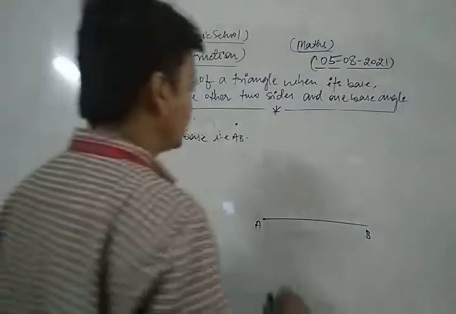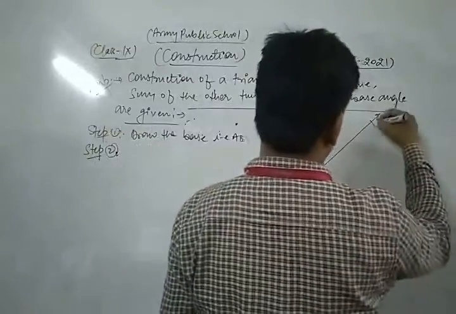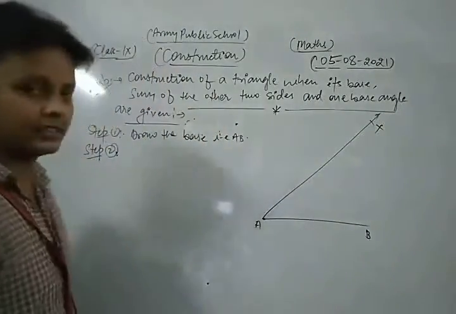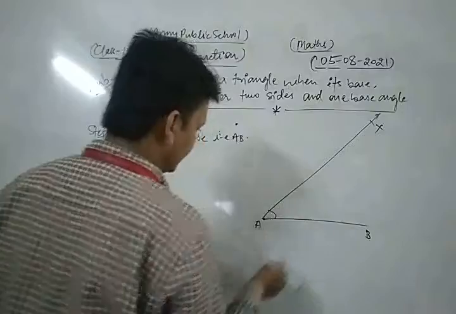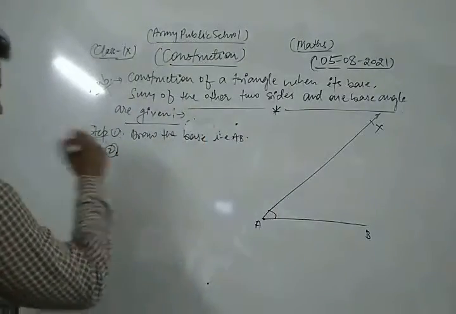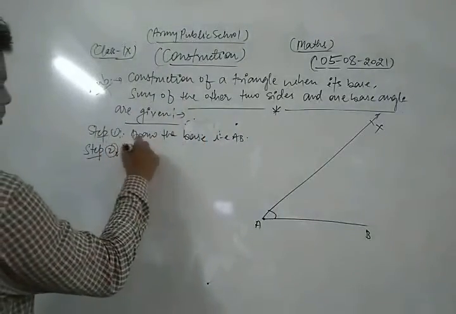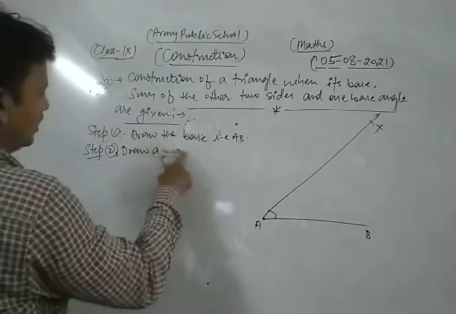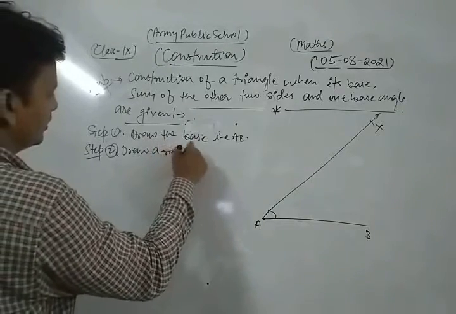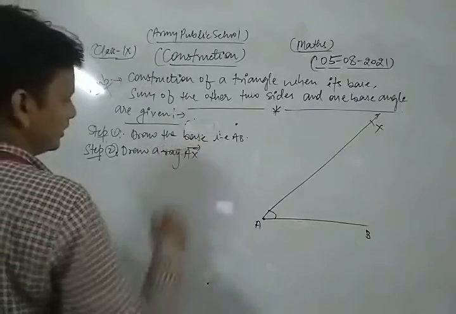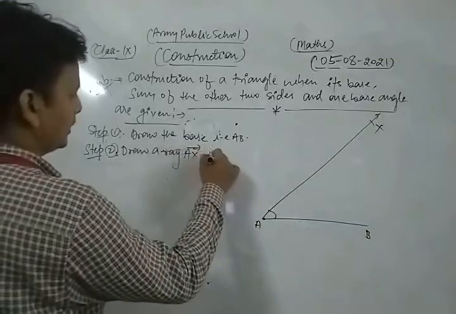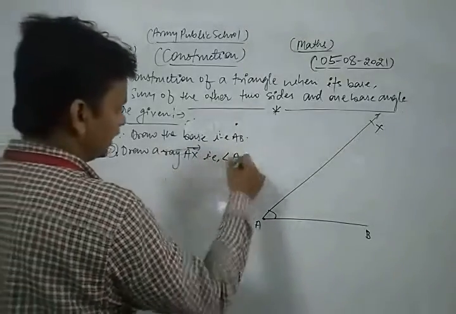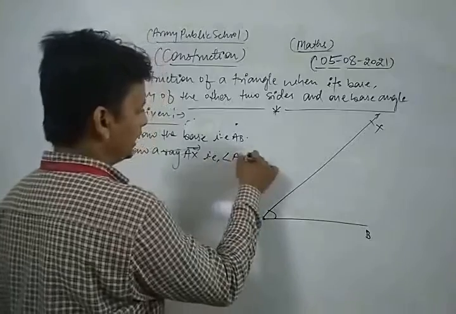Step 2: draw the ray AX, such that the base angle BAX is given. Draw ray AX, that is, the measure of one base angle, angle A, which is already given in the question.